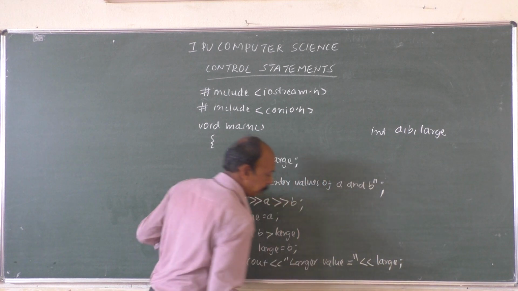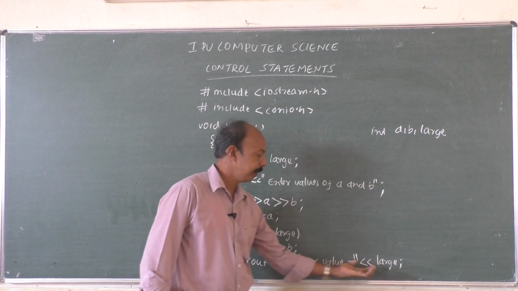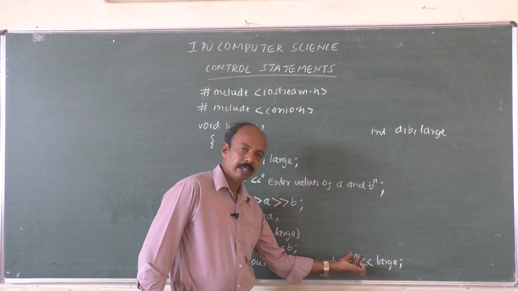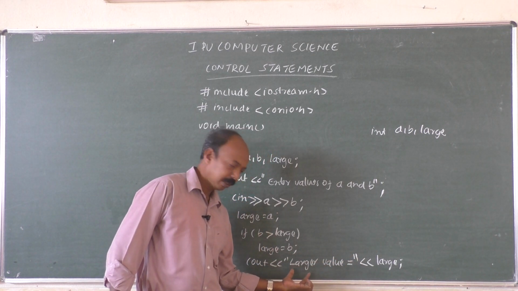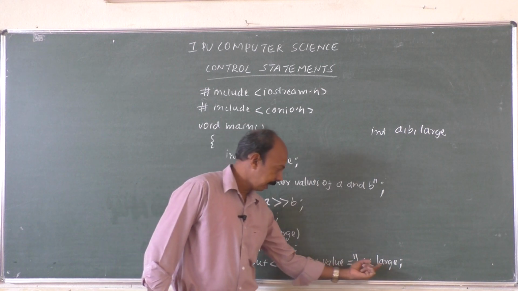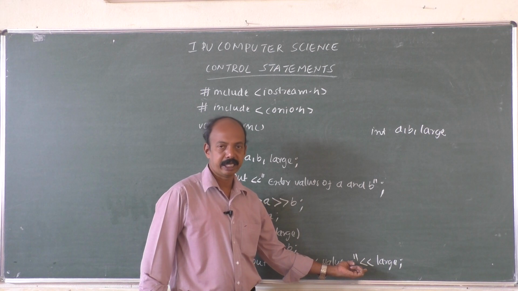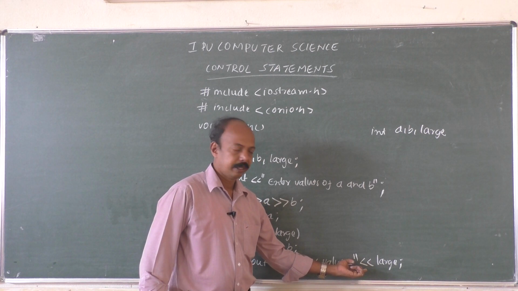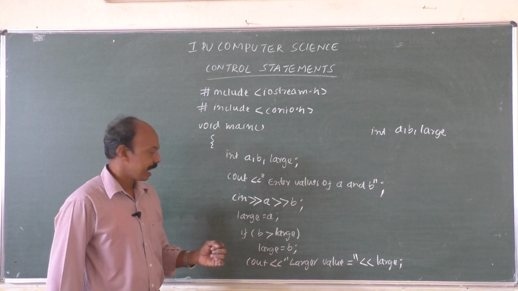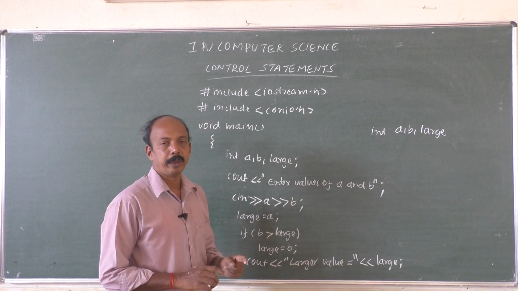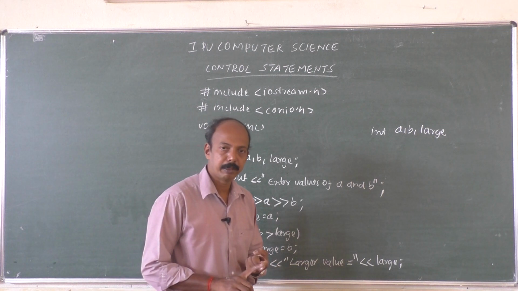Remember, wherever you are using a message and a variable, of course the message will be written within double quotation. After closing the message, directly we can't write the variable, we need to include this particular symbol, that is the output symbol, isn't it? Insertion and extraction, of course, we have seen in the previous chapter, right? When we are using the cin statement, which particular symbol should be used?